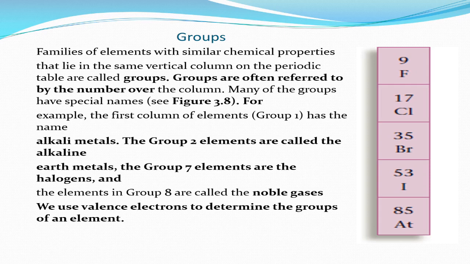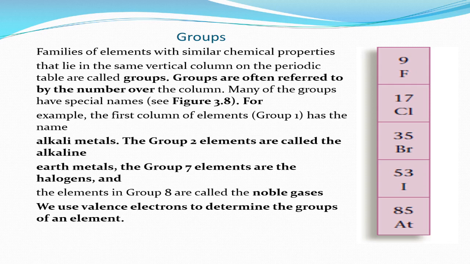Groups. Families of elements with similar chemical properties that lie in the same vertical column on the periodic table are called groups. Groups are often referred to by the number over the column. Many of the groups have special names, see figure 3.8.4. For example, the first column of elements, group 1, has the name alkali metals.